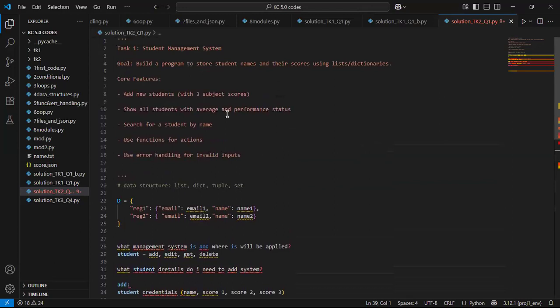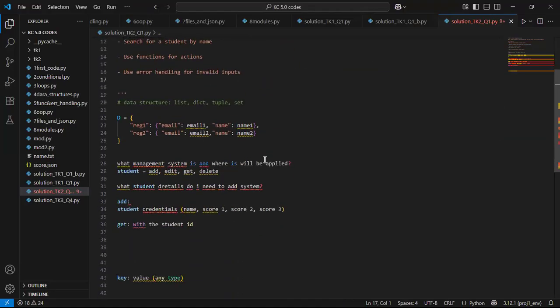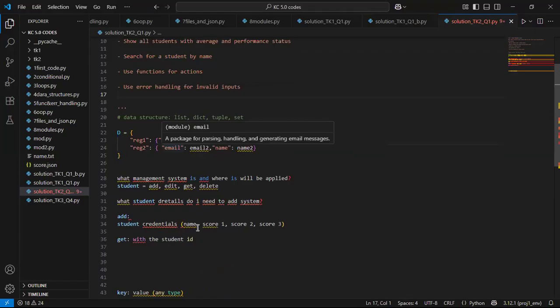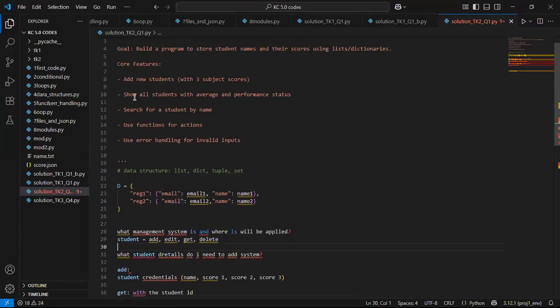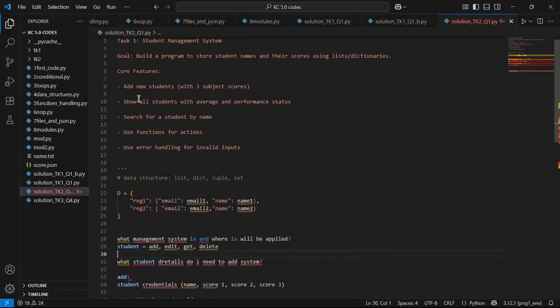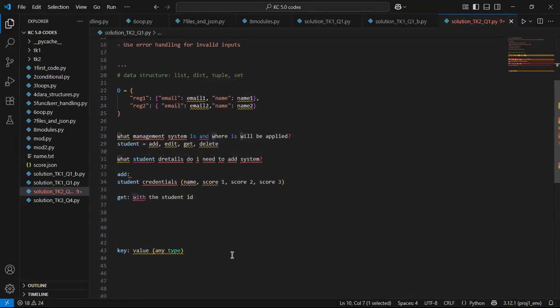So that is what we are adding, name and the scores. And then we can show all students with their average and performance status. Remember, a management system is basically about add, edit, get, and delete. So that here is more like get. So at this point we have 2 kinds of gets.